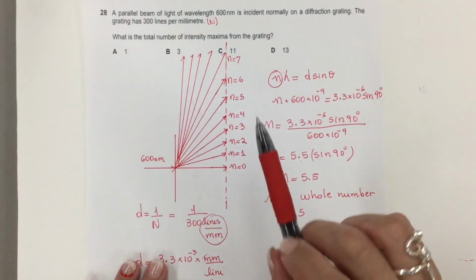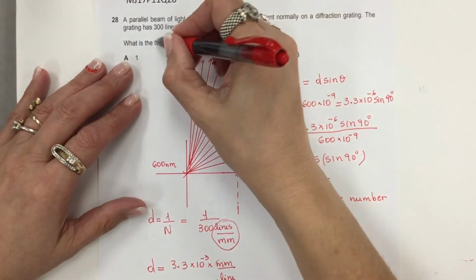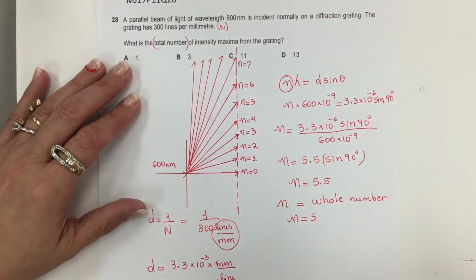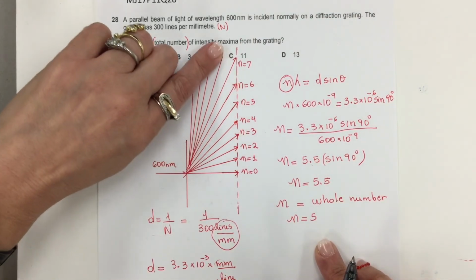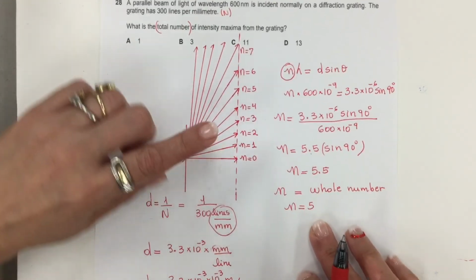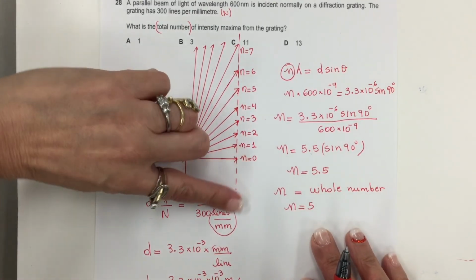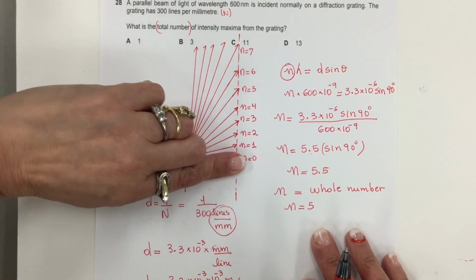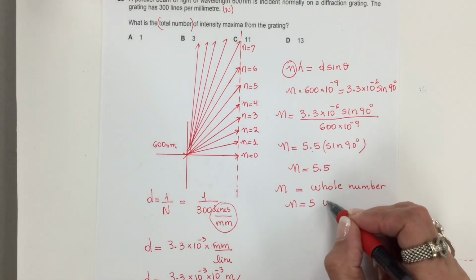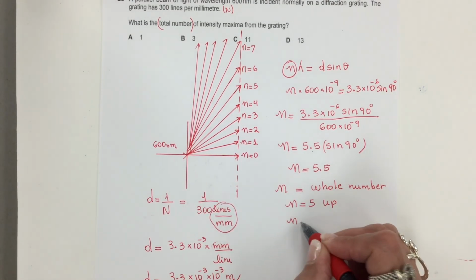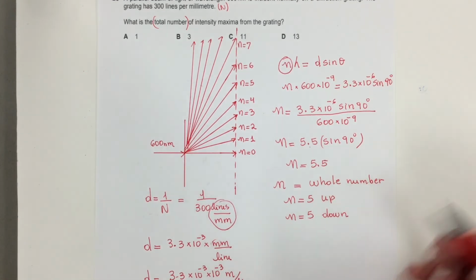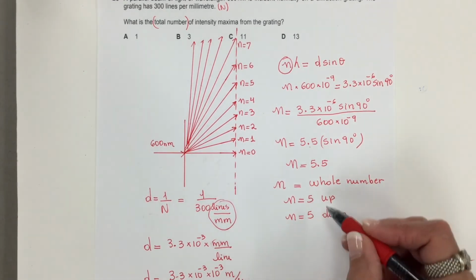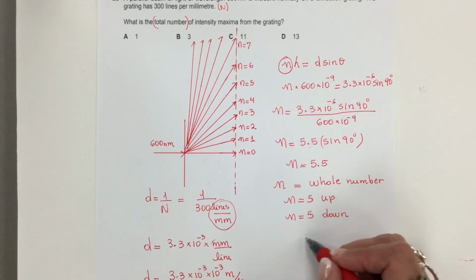But wait a minute, it's asking for the total number. So here it's showing just 5 above 0. So I need 5 below 0. So this will be up, and the other one will be down. So far I have 5 plus 5, total is 10.